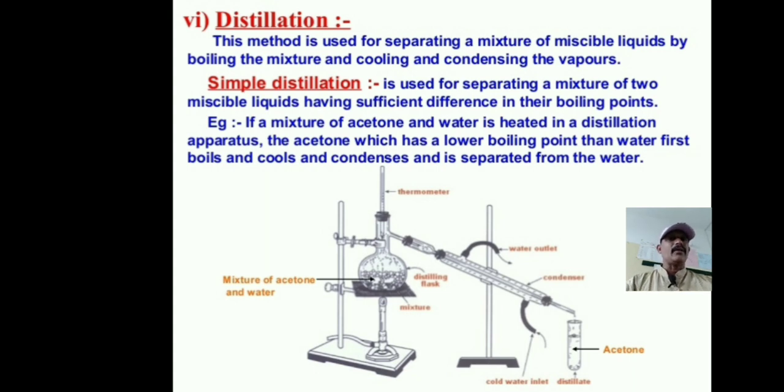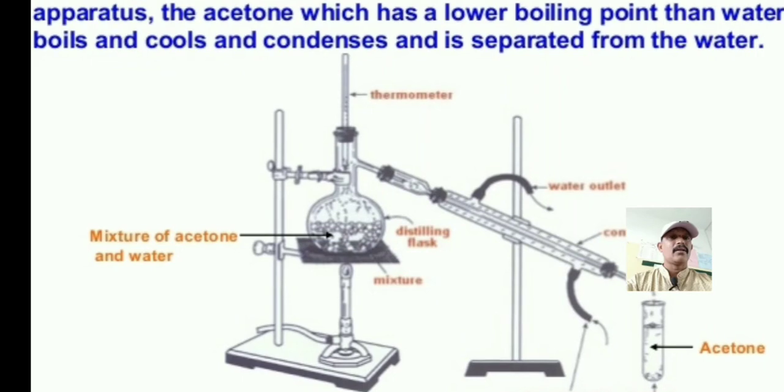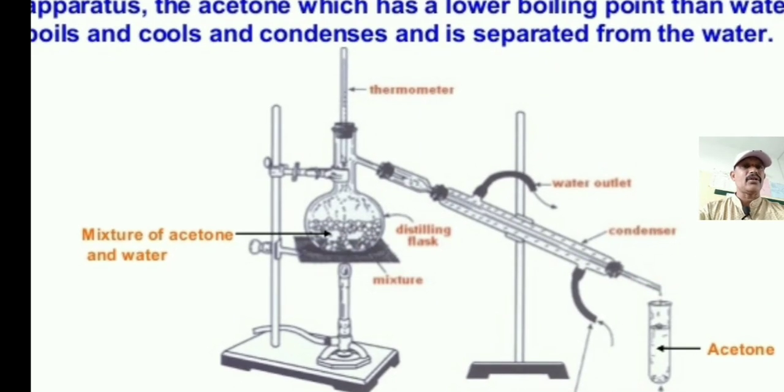So now we are doing this activity. Just follow the figure and picture of the distillation equipment.